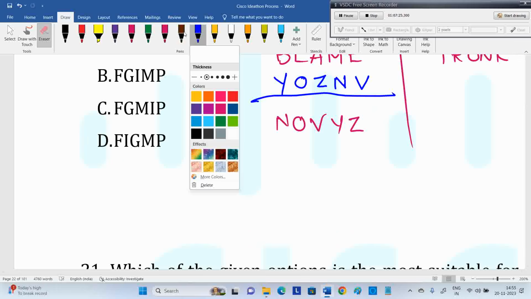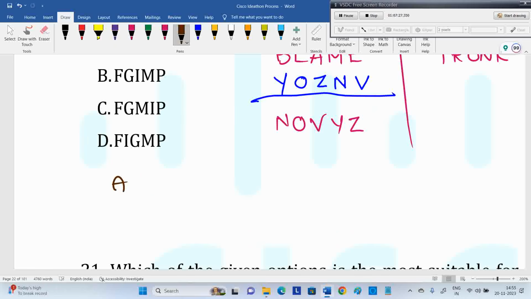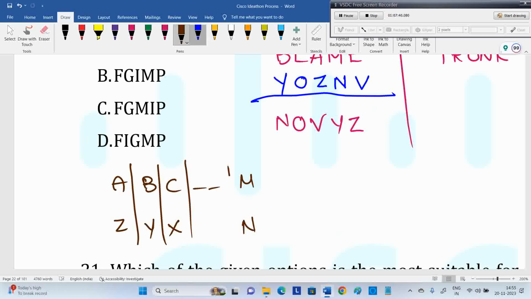See, the sum of opposite pairs must be equal to 27. Write A, B, C up to M, then write N to Z in reverse. What advantage does this give you in exam? These vertical things are nothing but called opposite pairs. This vertical thing is an opposite pair, and the reverse code also you can find easily.